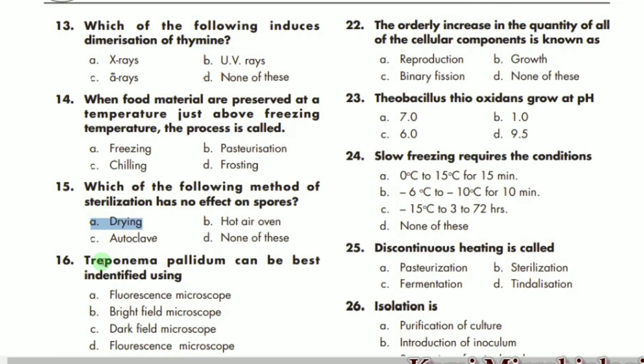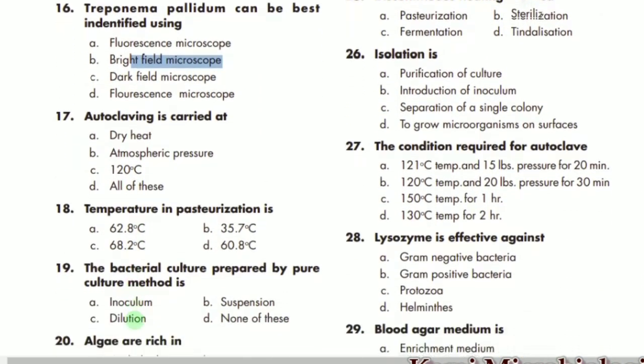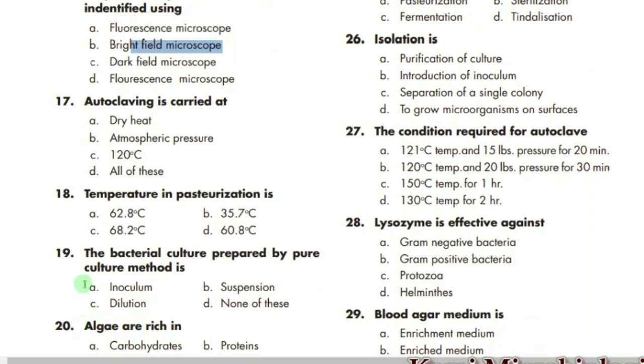A is the correct option. MCQ number 16 says that Treponema pallidum can be best identified, so we mostly identify it using a bright field microscope. B is the correct option. MCQ number 17 says that autoclave is carried out, so mostly at 120 centigrade. C is the correct option.